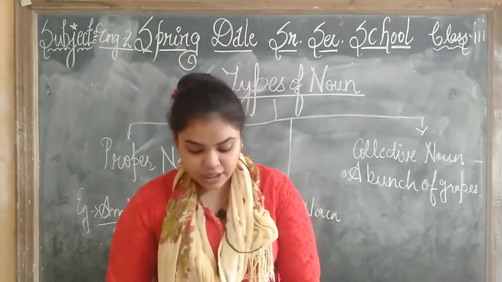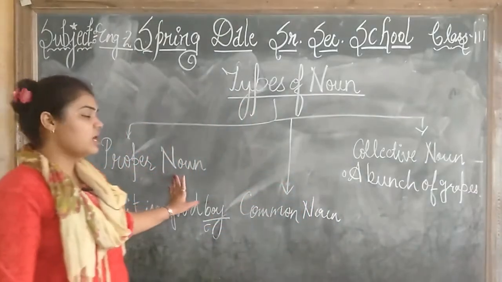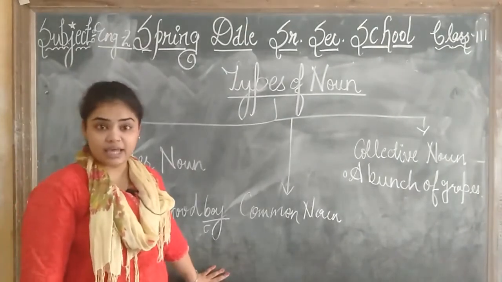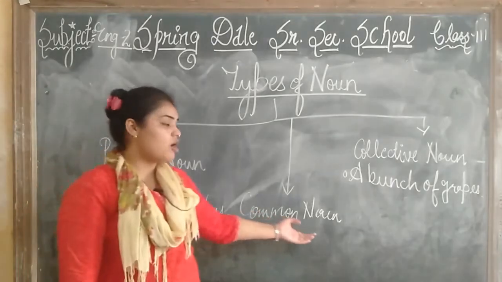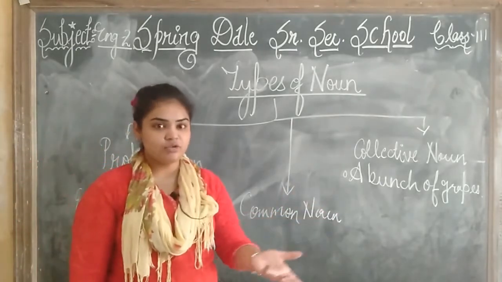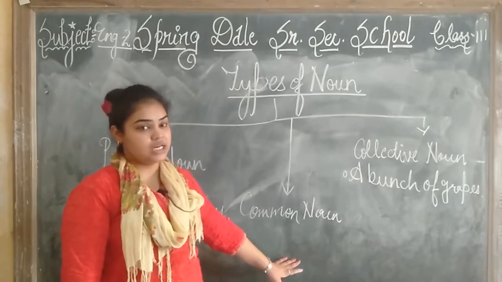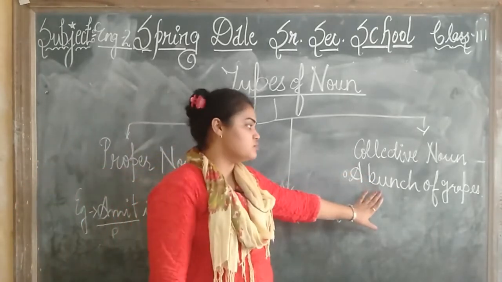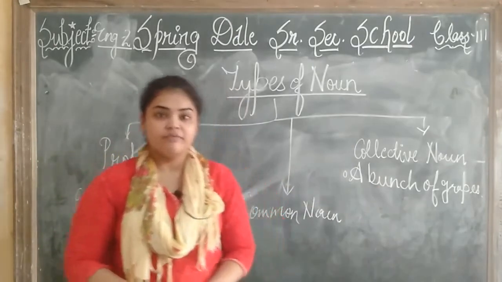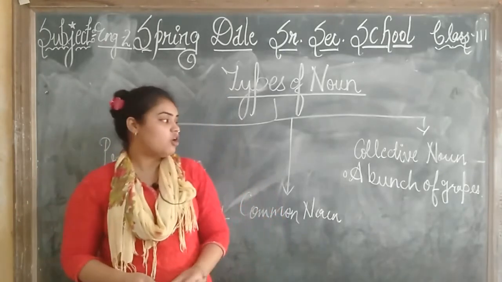So children, what are proper noun, common noun and collective noun? Proper nouns are the nouns that are the name of a person, place, animal or thing. But what are common nouns? It can be if I write on that day I went to some place, or a boy, girl. These all are the common nouns. What are collective nouns? When we are talking about the animals, persons and things in a group. When we are talking in a group for the animal, place and persons or thing, that is a